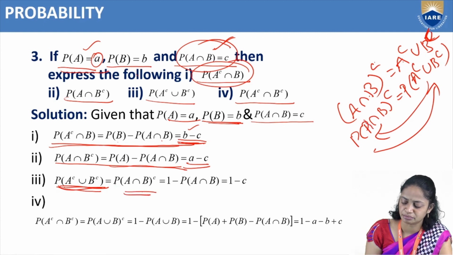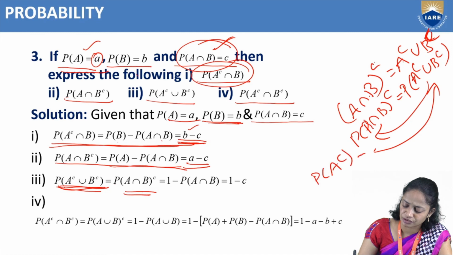Probability of A intersection B whole complement. And also we know that probability of A complement equals 1 minus P of A, right?